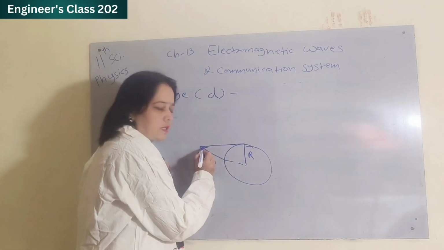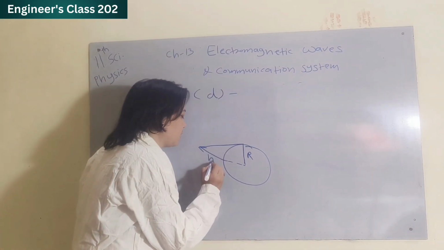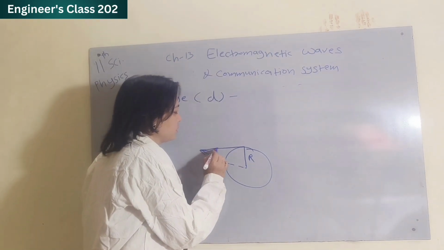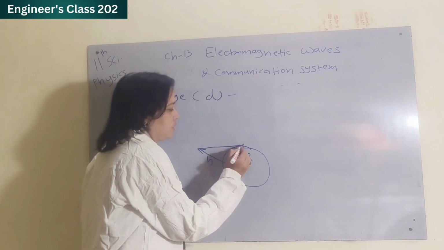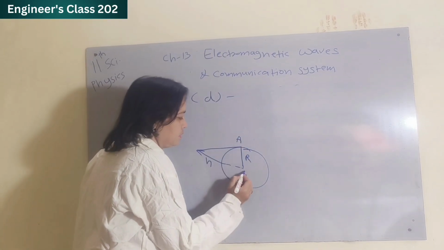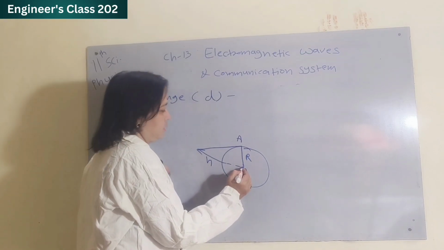Suppose this is the transmitting antenna, its height is h, and from the antenna the signal is going to reach that point. Suppose this is point A, this is point O, and this is the radius of earth.